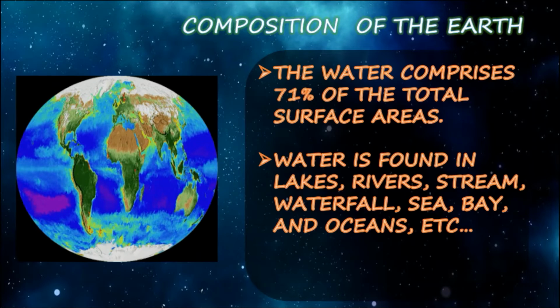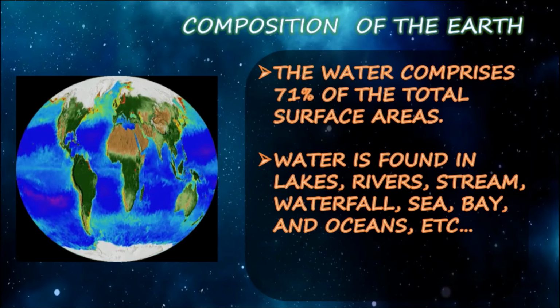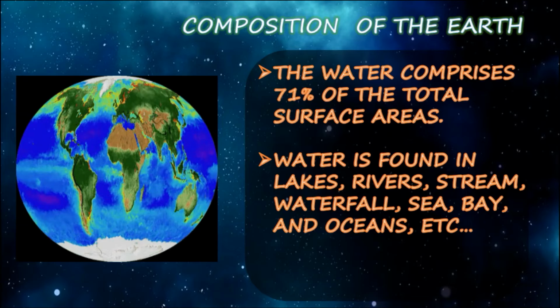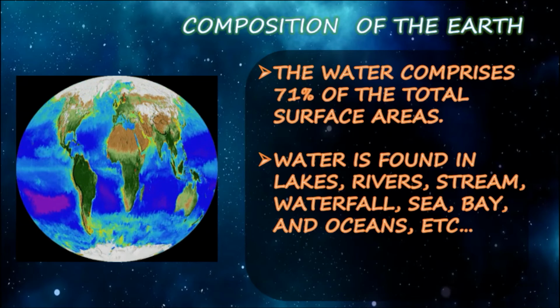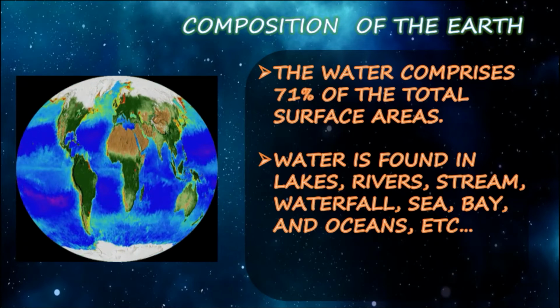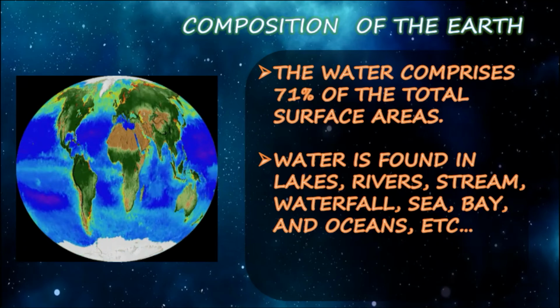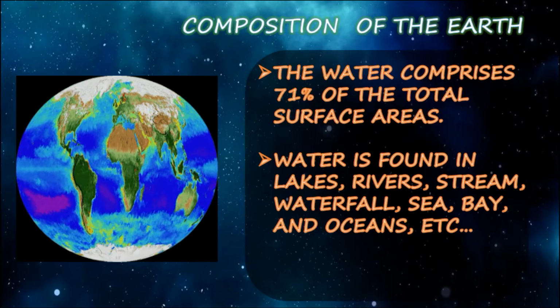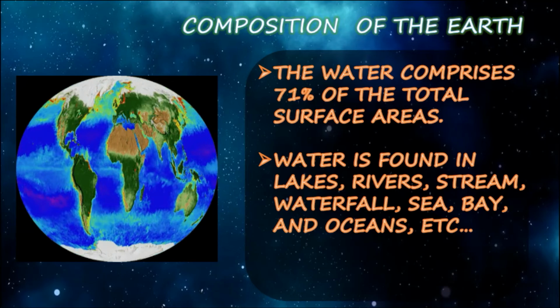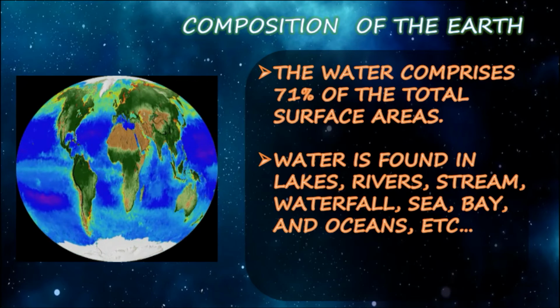Next, the water comprises 71 percent of the total surface area. Water is found in lakes, rivers, streams, waterfalls, sea, bay, and ocean. So we all know that there is water on our earth as the third planet.